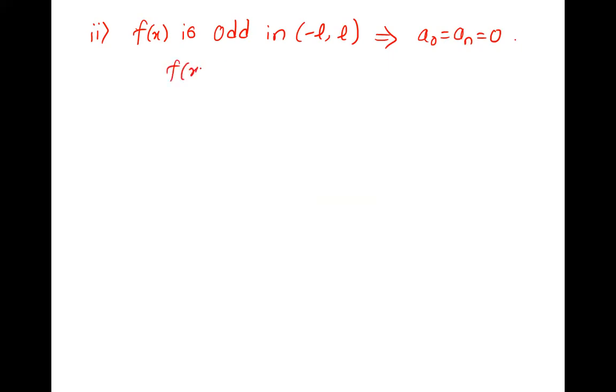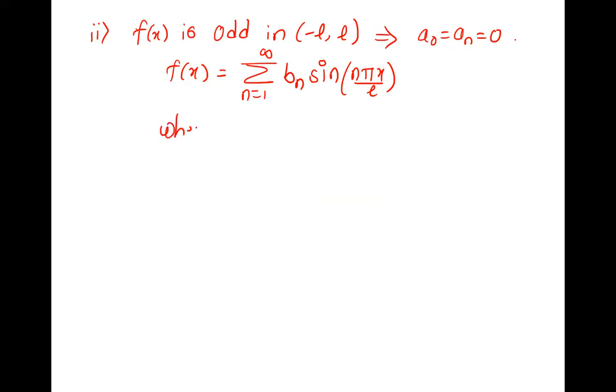If f of x is odd in minus L to L, it means what is 0? A naught and an. Correct. A naught and an are both 0. We already have seen this. And the Fourier series is thus f of x is summation n equal to 1 to infinity bn sin n pi x upon L. Because a naught and an are both 0, we are not writing them there.